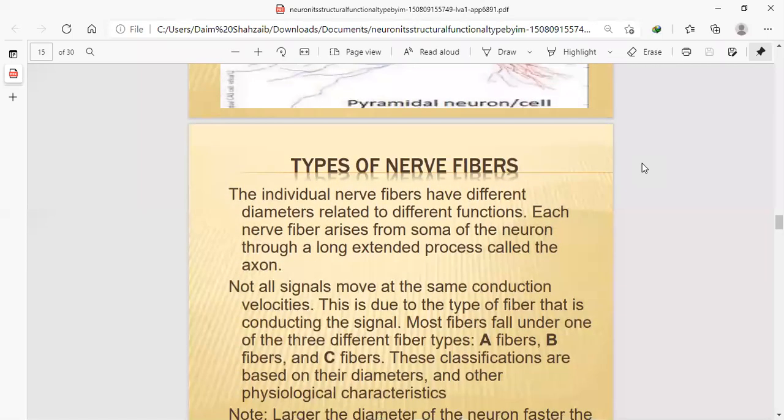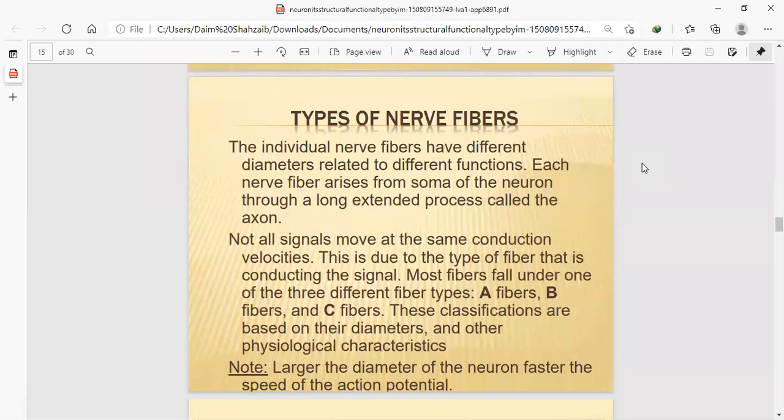Types of nerve fibers. Individual nerve fibers have different diameters related to different functions. Each nerve fiber arises from the soma, the cell body of the neuron, through a long extended process called the axon.